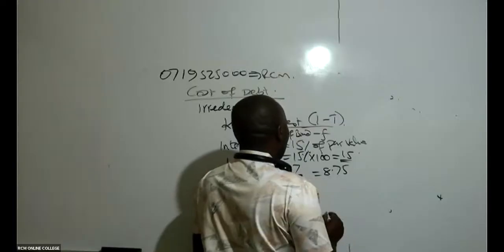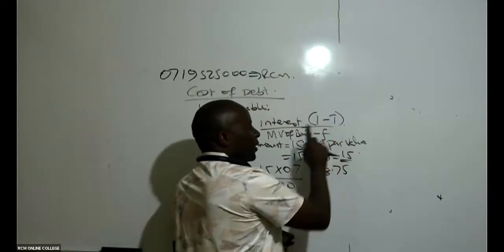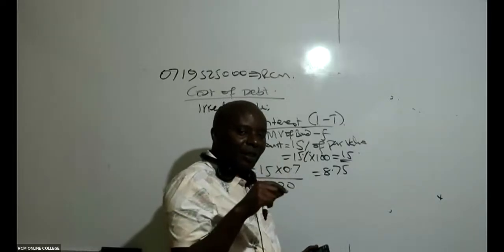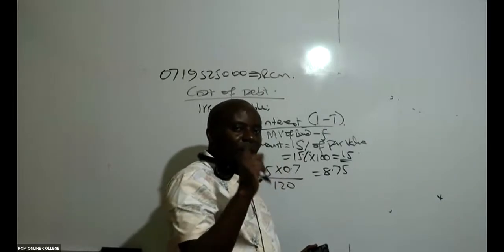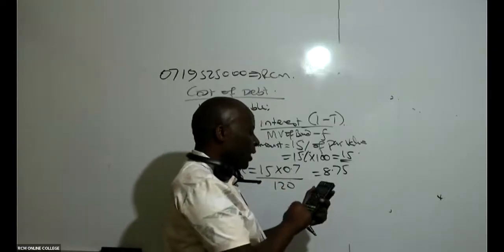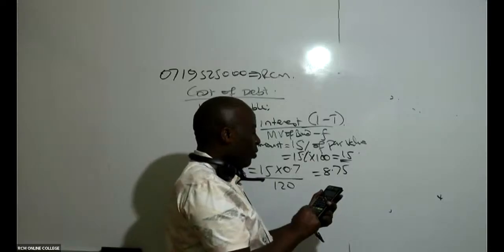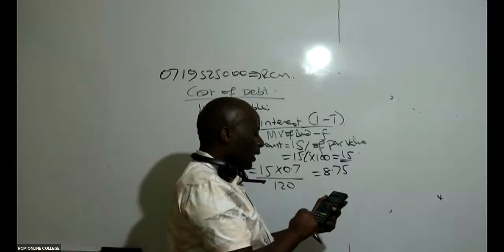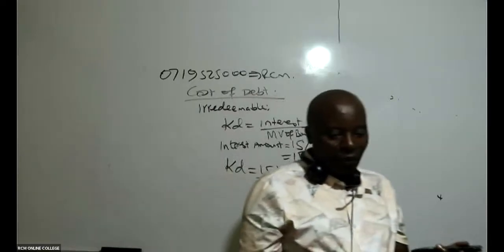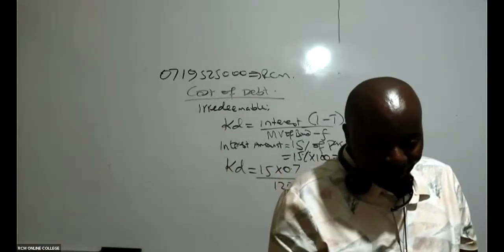Remember, the tax rate has been given in the question as 30%. So I should say 1 minus 0.3, which is 0.7, and then 15 times 0.7. I'm getting 8.75. Can you kindly confirm?